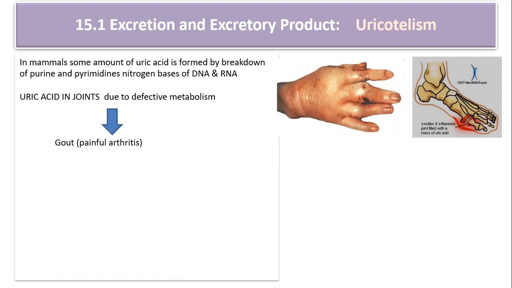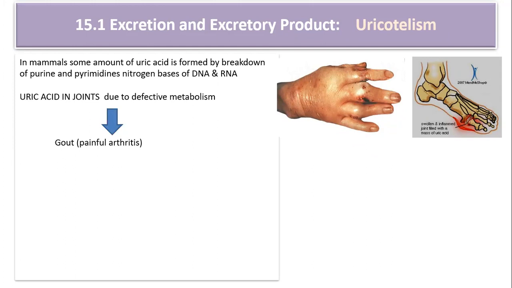So what is guanotelism? There are certain animals that excrete the nitrogenous waste product in the form of guanine. There are certain organisms like penguins and arachnids. Arachnids include spiders and scorpions.